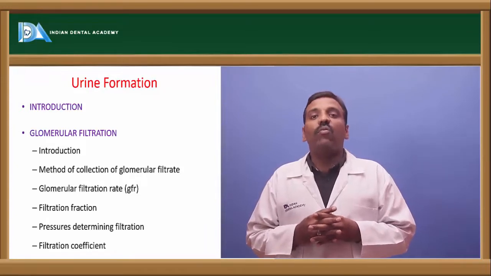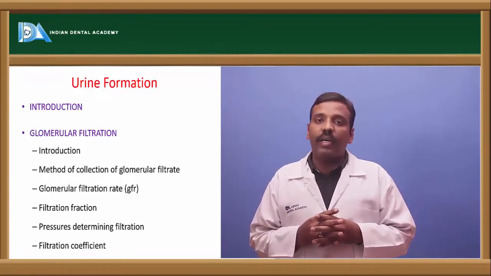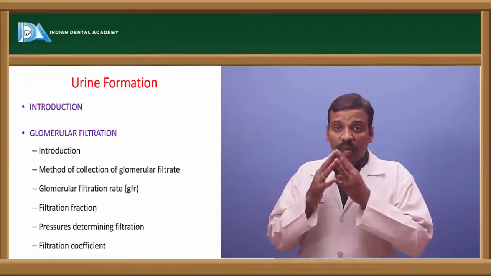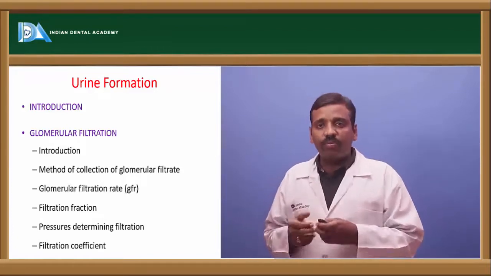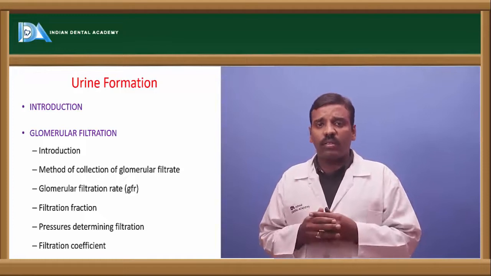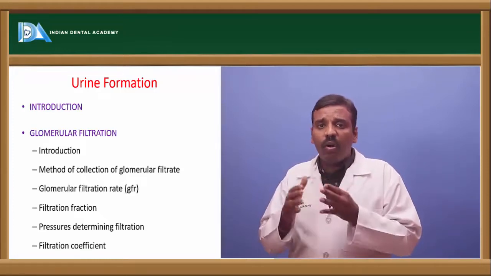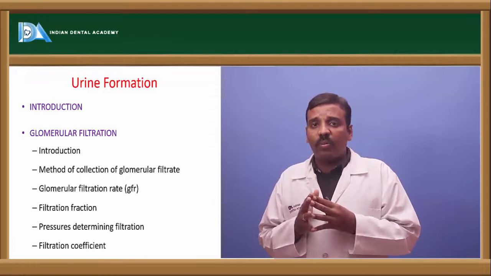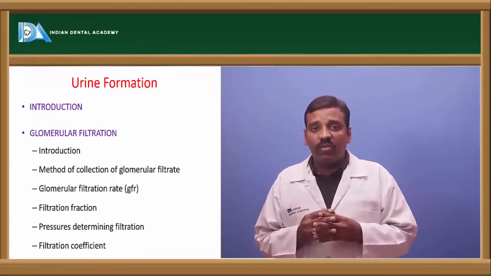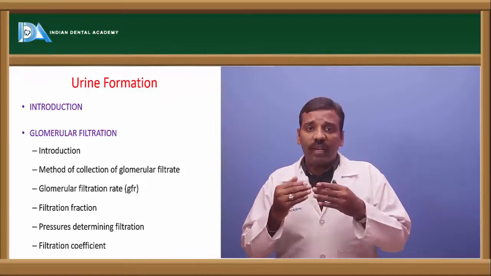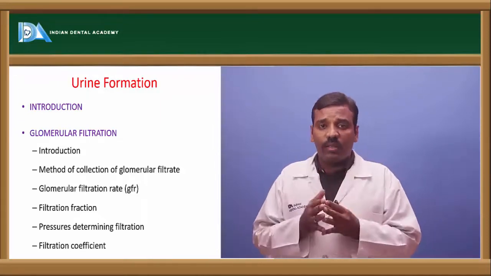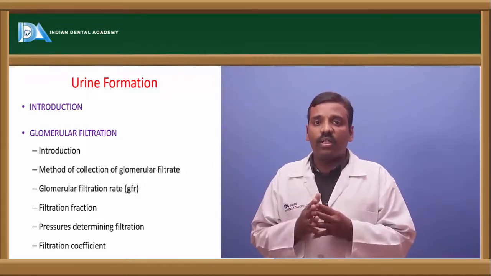It is about 125 ml per minute and 80 liters per day. After completion of this glomerular filtration process, there is a filtration fraction. The fraction after the filtration is called the filtration fraction.